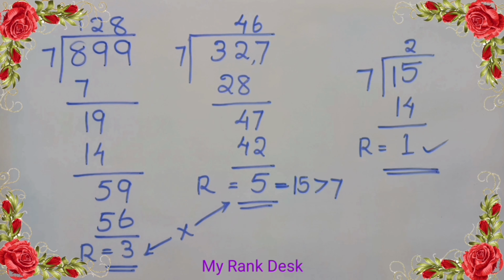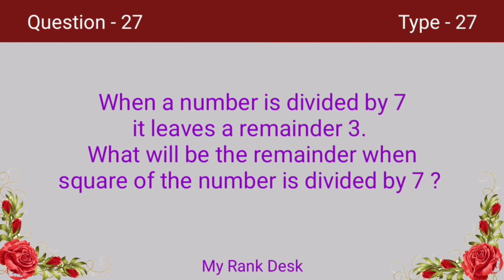Next question. When a number is divided by 7, it leaves a remainder 3. What will be the remainder when the square of the number is divided by 7? Let's see how we can find the answer.